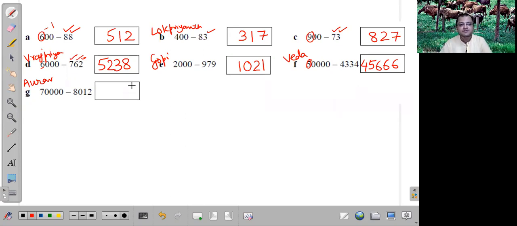Prabhuji. 2 from 10 is 8. 1 from 9 is 8. 0 from 9 is 9. Then 8 from 9 is 1. And 7 becomes 6 because of the 1. 6. Excellent. 61988. Yes. Very good.